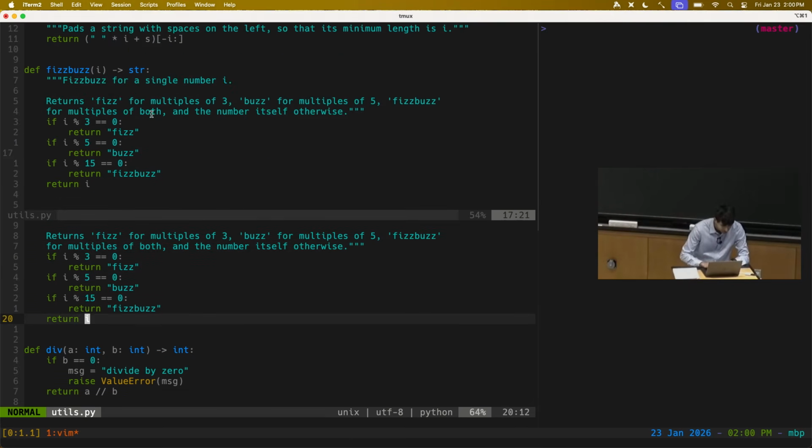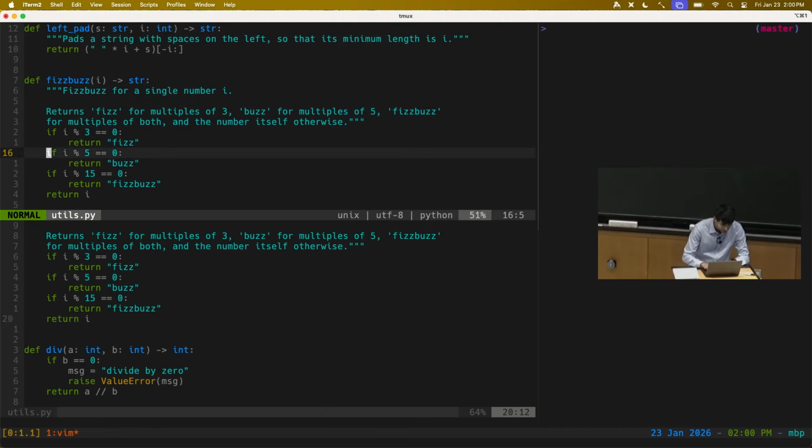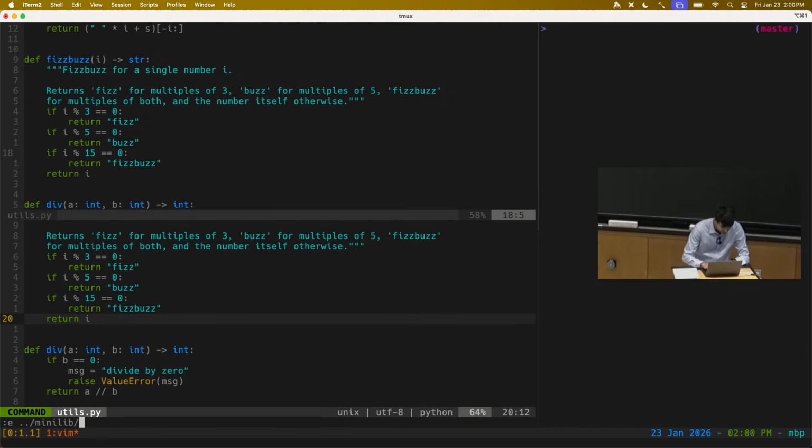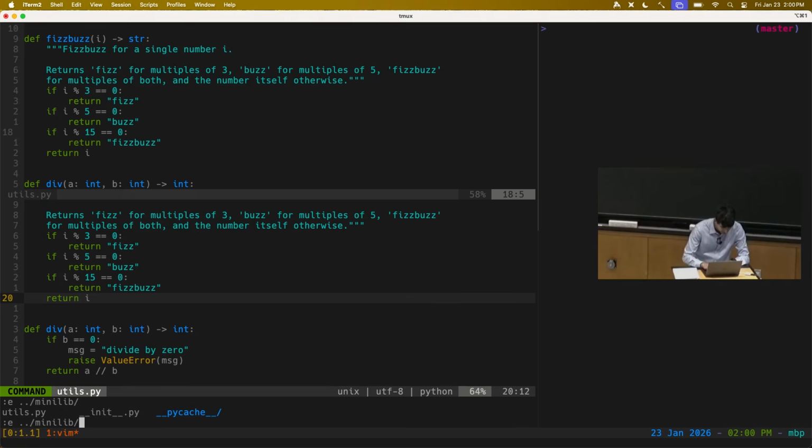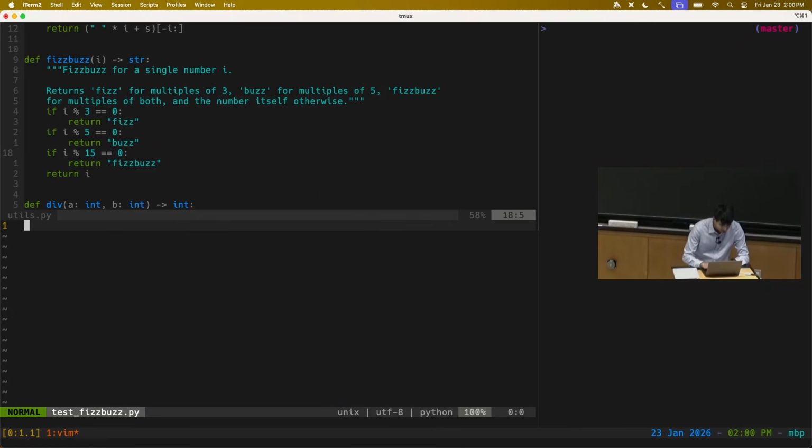So I'm going to split the screen so you can see the FizzBuzz implementation up here. And then here I'm going to create a new file, test_fizzbuzz.py. The specifics of exactly how you set up your testing framework and where you put your tests is dependent on the programming language you use and also on the particular testing framework. Here I'm using Python and PyTest. But when you get to this point in your own project, you should just look up how to set up testing for whatever language you're using. Like what Java testing framework should you use?